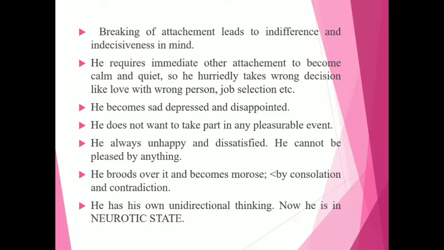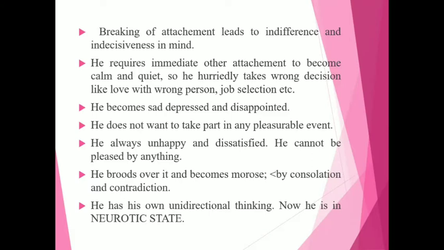He becomes sad and depressed and disappointed. He does not want to take part in any pleasurable event. He is always unhappy and dissatisfied. He cannot be pleased by anything.